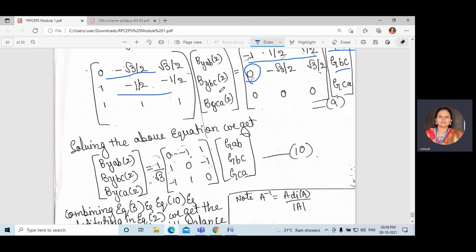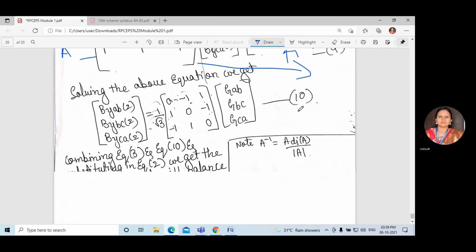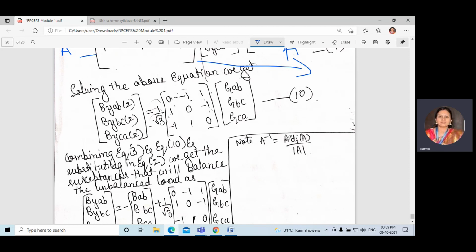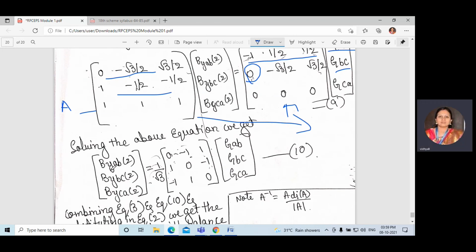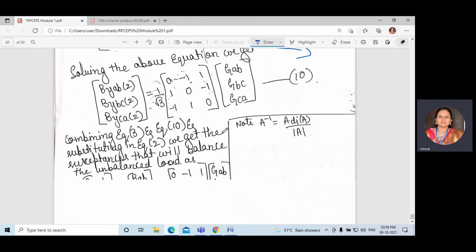If we solve this matrix, take this as matrix A. Then if we want to multiply with this matrix, what we should take is A inverse, which is equal to the adjoint of A divided by the determinant of A. You solve this, you will get this matrix, that is 0, minus 1, 1; 1, 0, minus 1; minus 1, 1, 0. The determinant you will get is square root of 3. B by AB2 is equal to B by BC2; this will be similar.